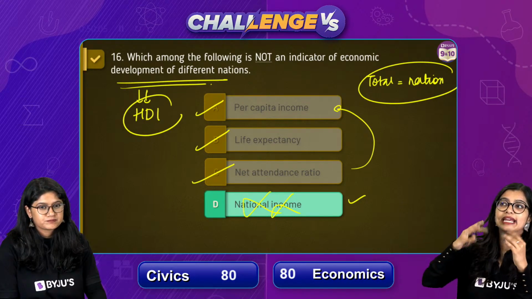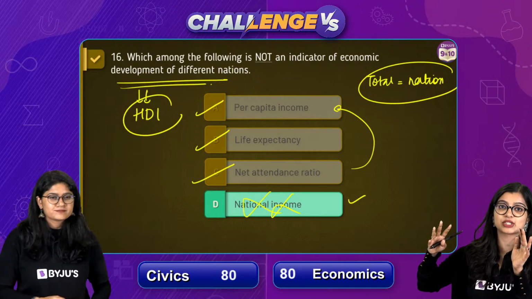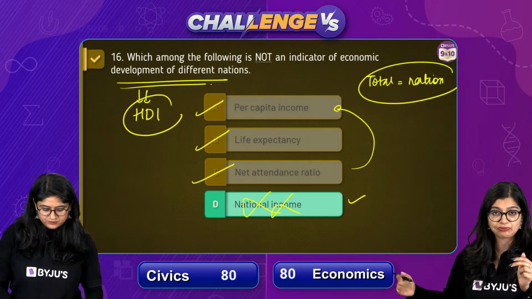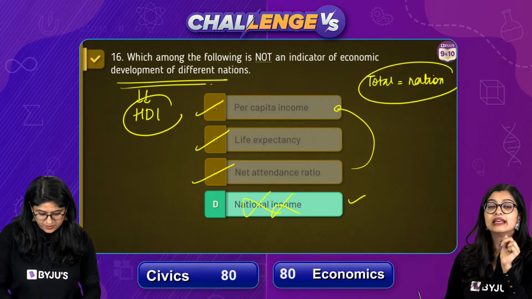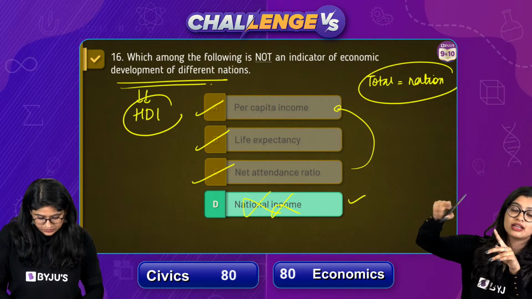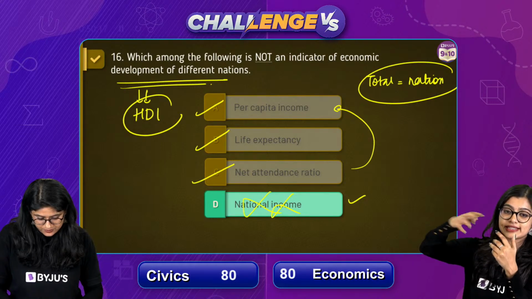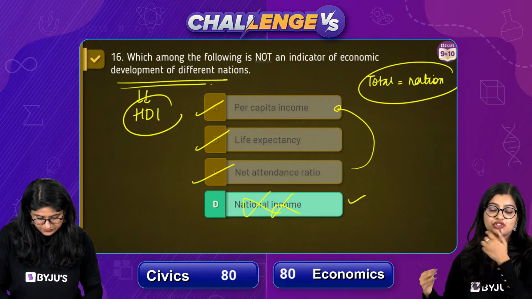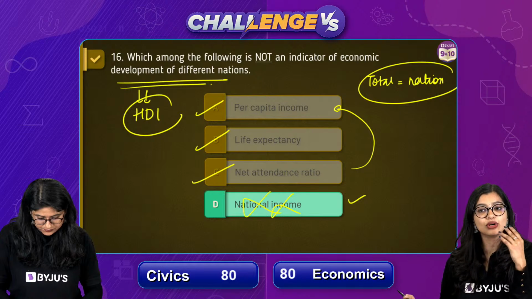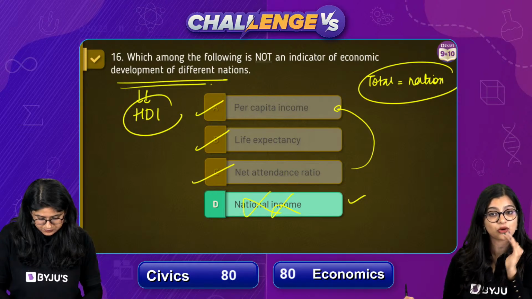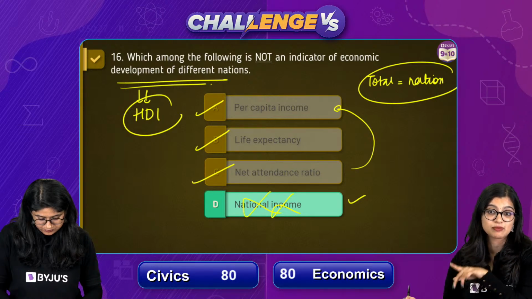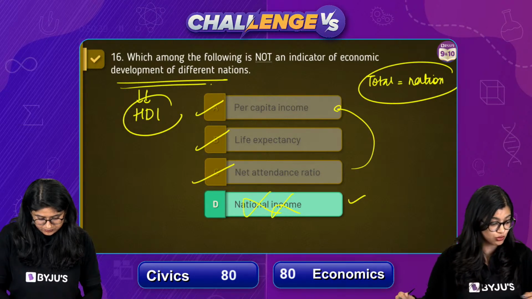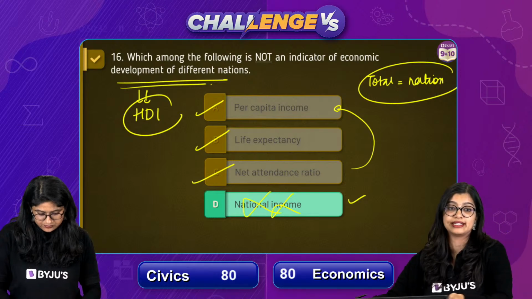So assuming like in this particular nation, the average life expectancy is between 50 to 60 years. On an average, every individual is able to survive till 50 or 60 years. That means that if they're able to do that, they have proper healthcare facilities and all of that, right? So that is why we are judging it. See, nobody will give you direct questions. This is an indirect question that is there, right? So this is an indirect one. But you got marks because majority has come here. But for those of you who gave me wrong answers, I hope you are clear.